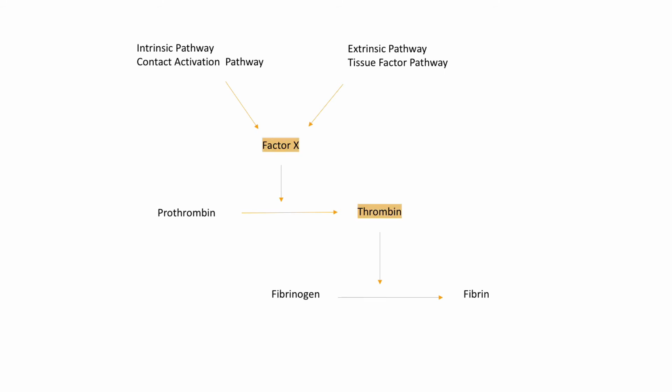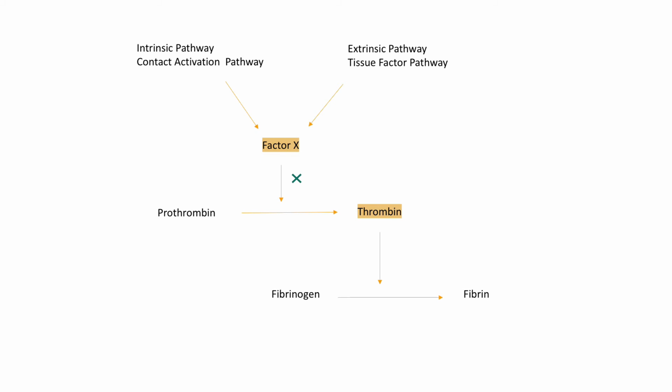We can see factor 10 and thrombin have a central role in the clotting cascade, so most anticoagulant drugs including direct oral anticoagulants, heparin-based anticoagulants, and warfarin have effect on one or both of these clotting factors.